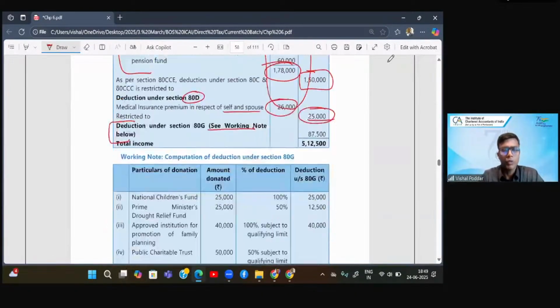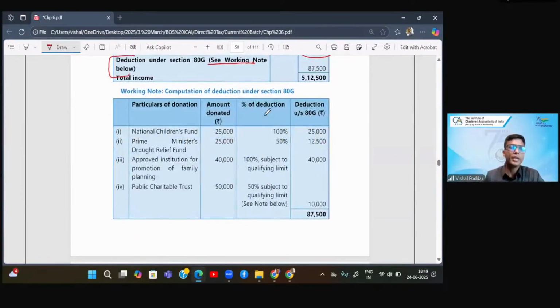Now, when you come to 80G, in 80G, first you make the category. What is the category? The category is of funds and of institutions. So in this example, there are donations to two different funds. One is the National Children Fund and one is the Drought Relief Fund.